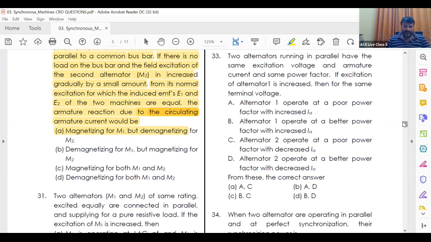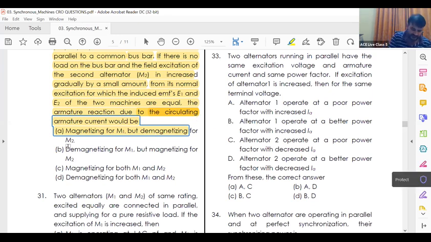Field excitation of the second alternator M2 is increased. When M2 is increased, it must be demagnetized. M2 must be demagnetized, M1 must be magnetized. So answer is A. Magnetizing for M1 but demagnetizing for M2. Right? Yes.